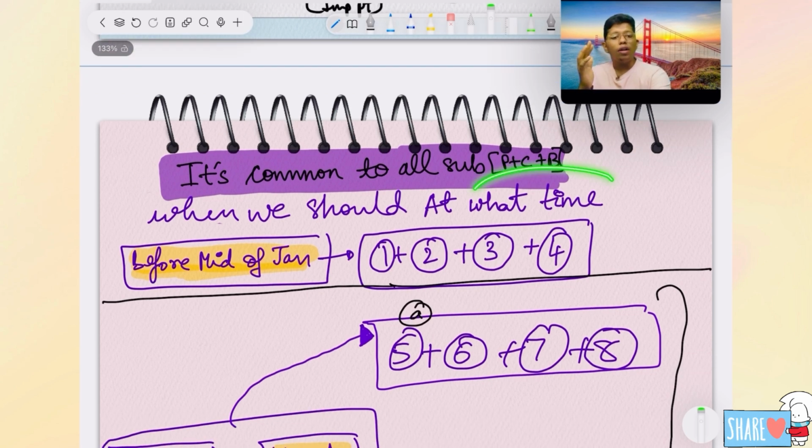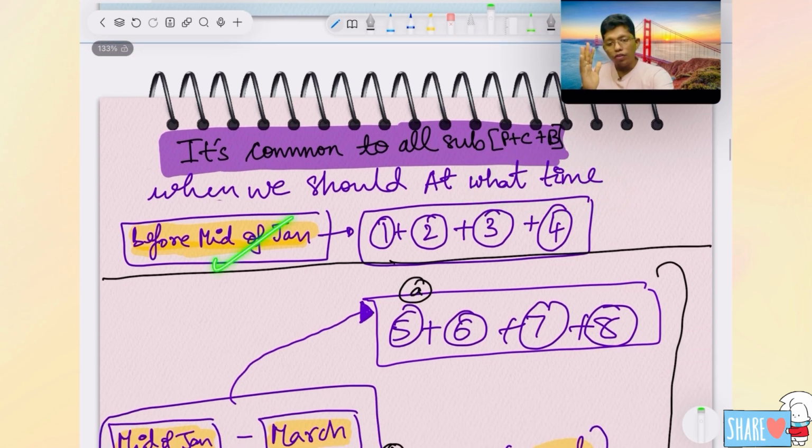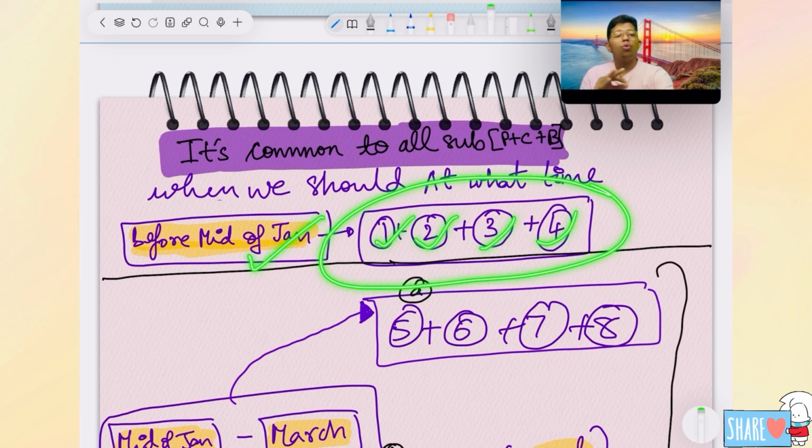What we should do first is by mid of January. According to my timetable, I have told you to complete before January. I have given that timetable video link in the description, and you can definitely see it. Before mid of January, try to cover the whole syllabus once, that is steps 1, 2, 3, 4. Everything should be completed.